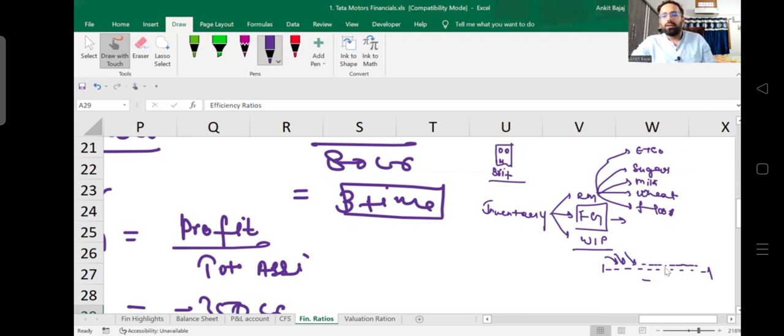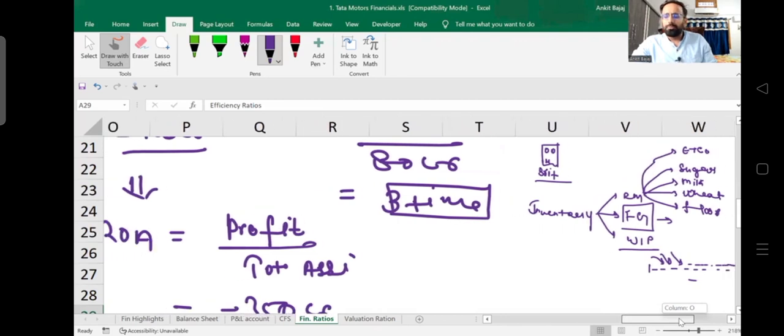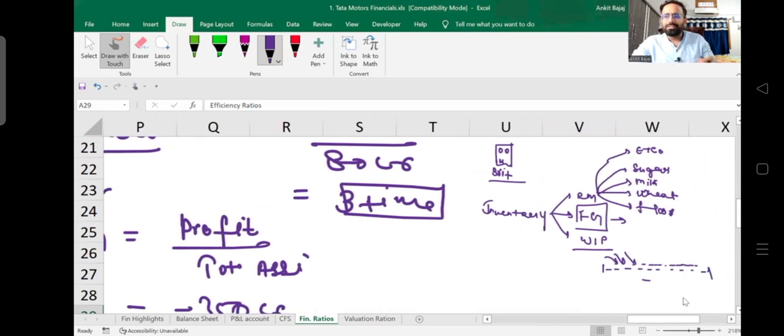Now, if I talk about Tata Motors, what is going to be the raw material or inventory of Tata Motors? Obviously, steel, glass, and plastic. This is going to be the raw material of Tata Motors. It is not possible for Tata Motors to completely utilize those raw materials in a year. There could be chances that they have started manufacturing a car, but that car is not completed at the end of the year. So that non-completed car is going to be treated as work in progress.